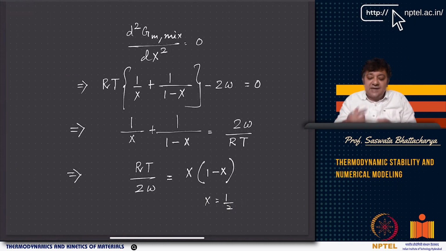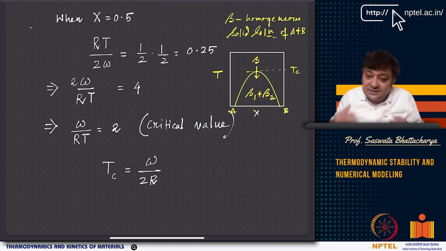This is exactly the root cause of spontaneous phase separation. If you are within the negative curvature region, even a small fluctuation will lead to a reduction in free energy. As a result, there will be spontaneous phase separation of the solution into two phases, one A-rich phase and another B-rich phase.